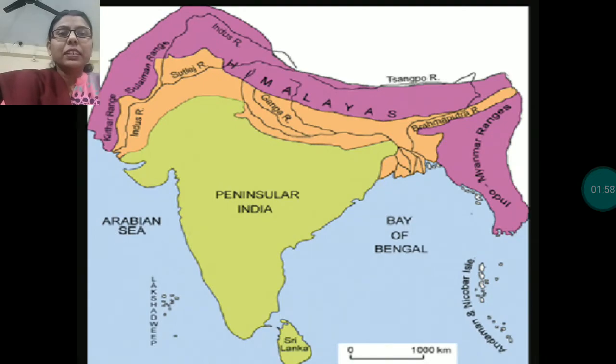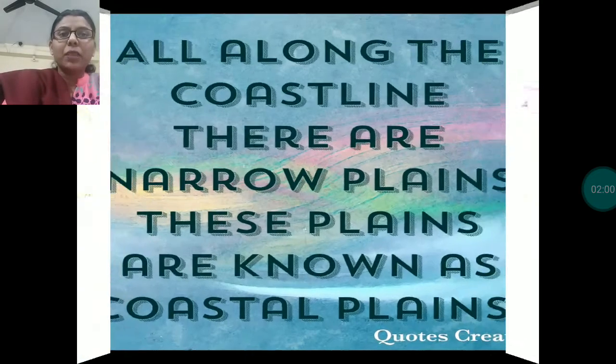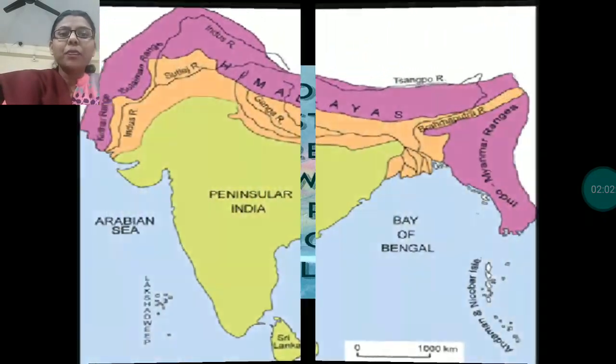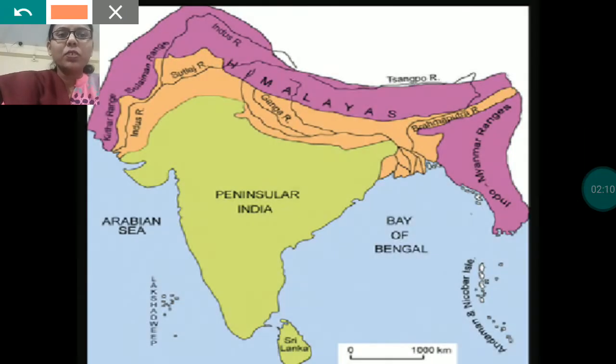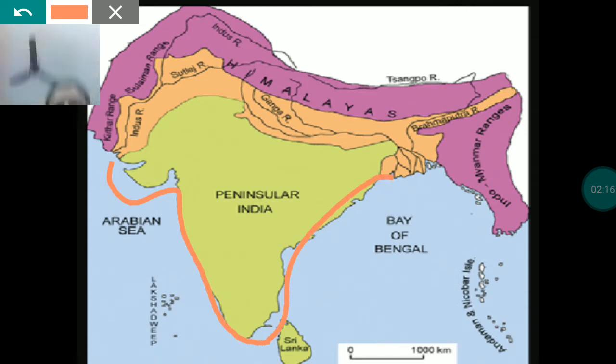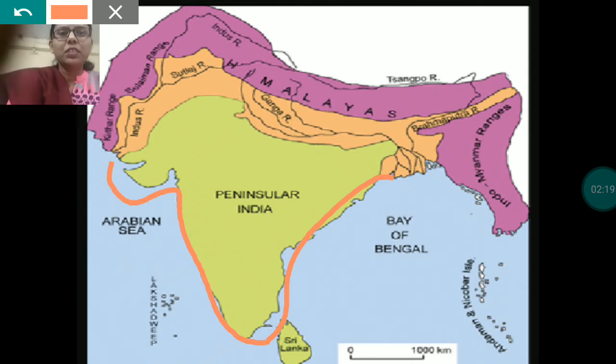And we had read that India is a peninsula. What is peninsula? The land which is covered with water from three sides is known as peninsula. Here you can see these are the coastal area of India, and it is covered by water from three sides.